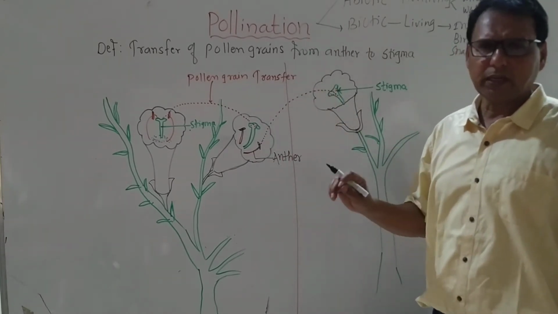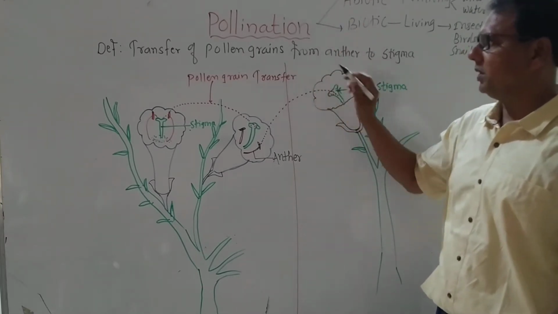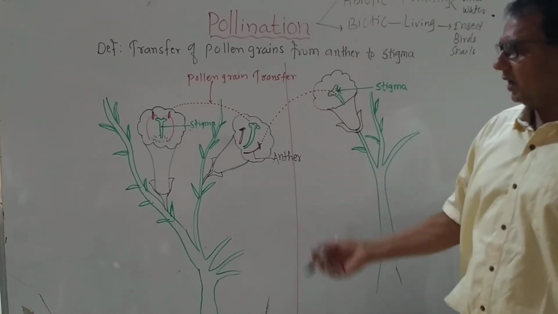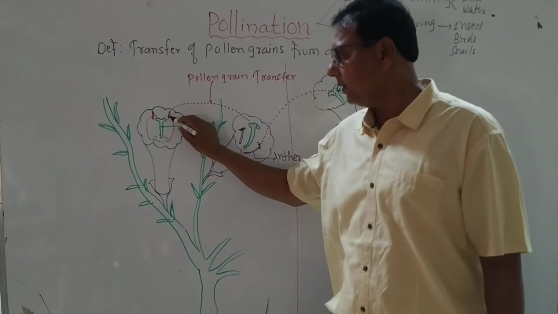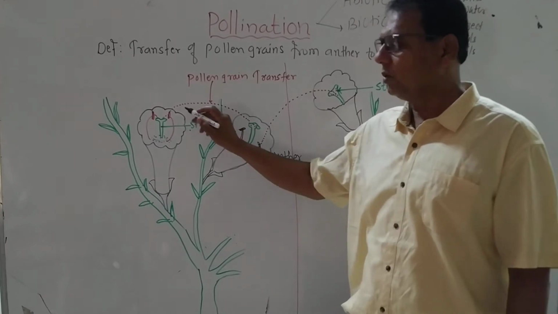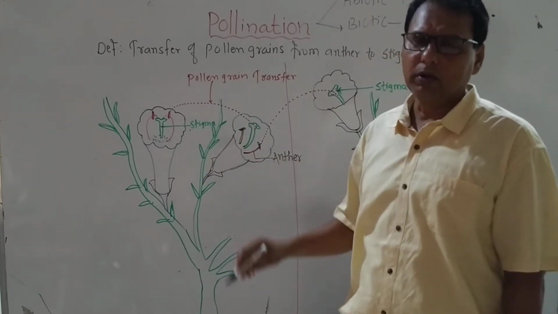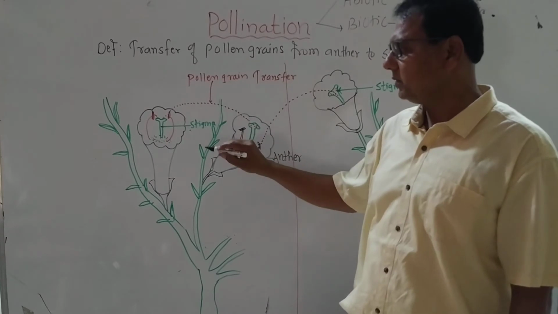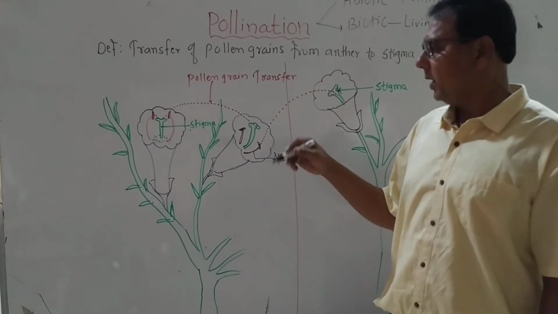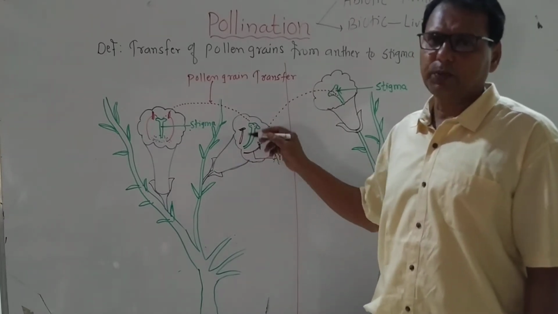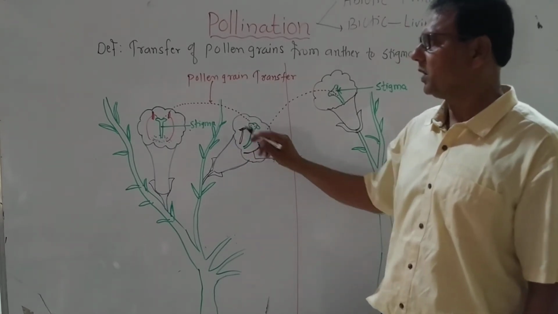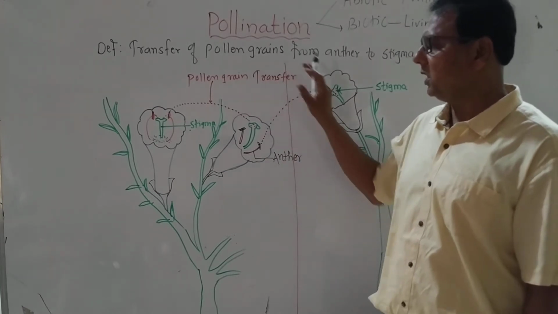Pollination is a prerequisite of fertilization. Means pollination ही पहिली स्टेप असते fertilization ची. आणि fertilization मध्ये काय होतं? मेल गॅमेट्स अँड फिमेल गॅमेट्स यांचं फ्युजन घडून येतं. का? तर ते दोन्हीही नॉन मोटाईल आहेत. म्हणून काय होतं? Insects, for example, visit the flowers for their own purpose, but they play an important role to transfer the pollen grains from anther to stigma. From anther to stigma. Remember this thing. This is the simple process of pollination.